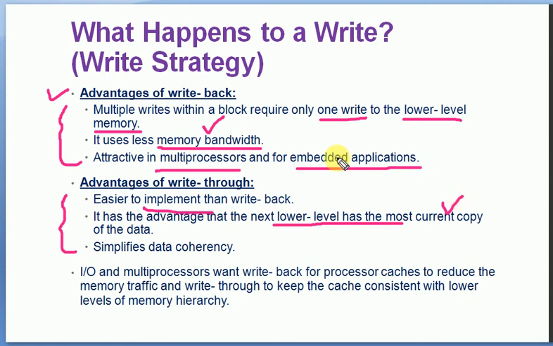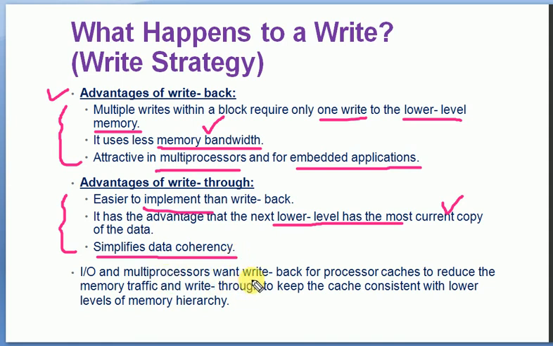In the previous case we cannot assure that, because the recent data is only in the cache. Here we can guarantee that primary memory has the current copy, and it also simplifies data coherency. That is a problem related to accessing data from cache as well as primary memory, which will be discussed in detail in a later session.